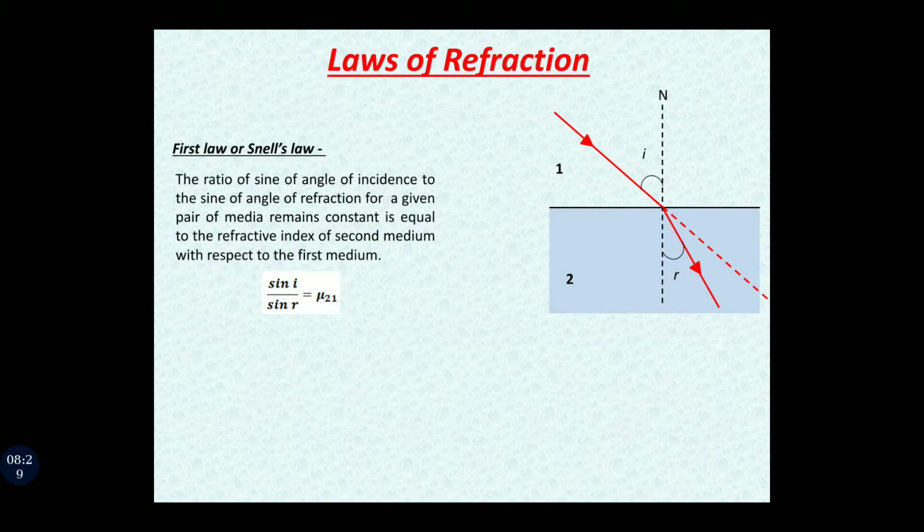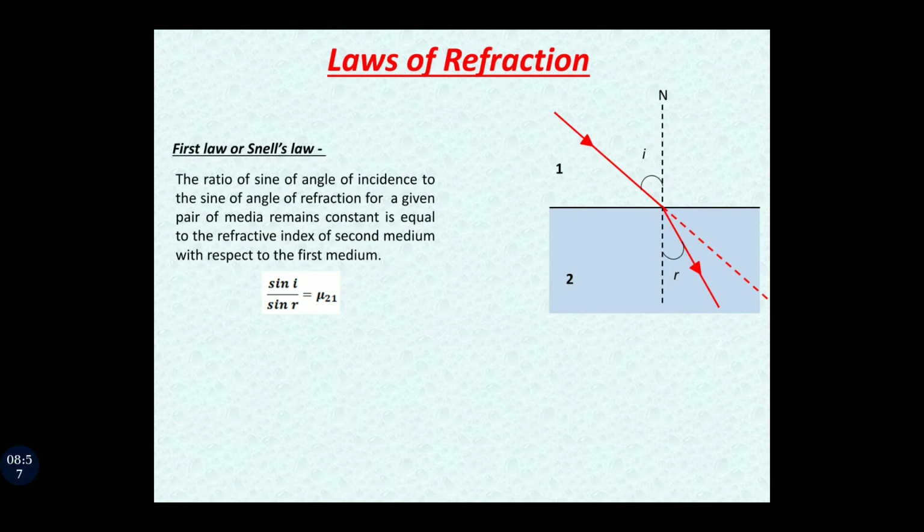In the medium 1 incident ray is there, and in the medium 2 refracted ray is there. Always remember this thing. The medium from which the ray is coming is the medium 1, and the medium in which the ray is going after getting refracted is the medium 2.